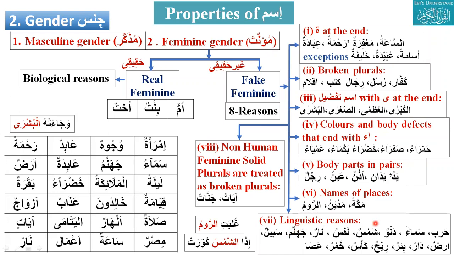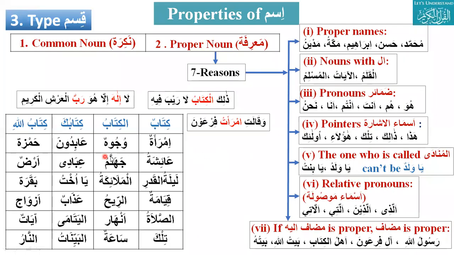Also there are linguistic reasons for some of the words. The Arabs treat them as muannas. Some very famous examples: nar, jahannam, shams, nafs, ard, reh, asa. All these are muannas. And also non-human feminine solid plurals like ayat, jannat will be treated as muannas.